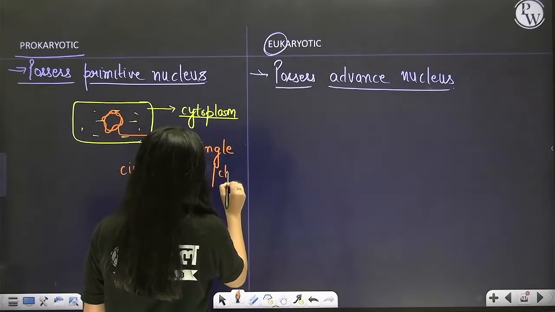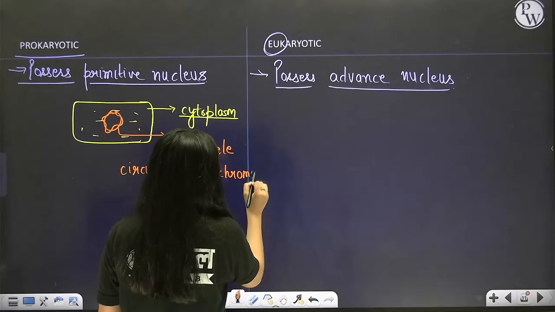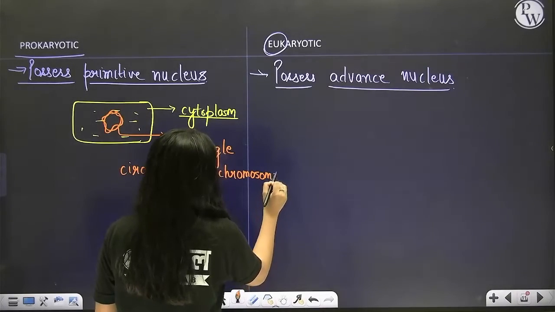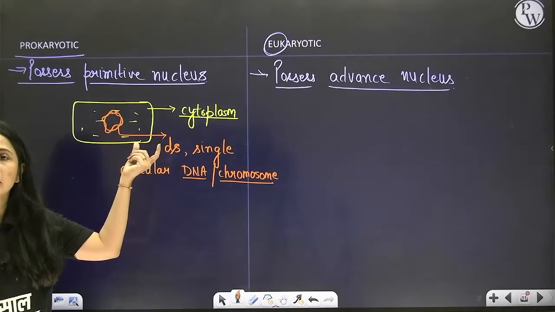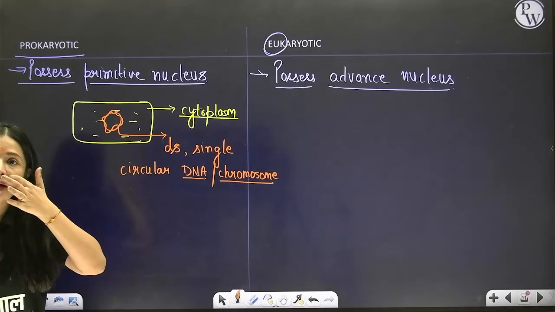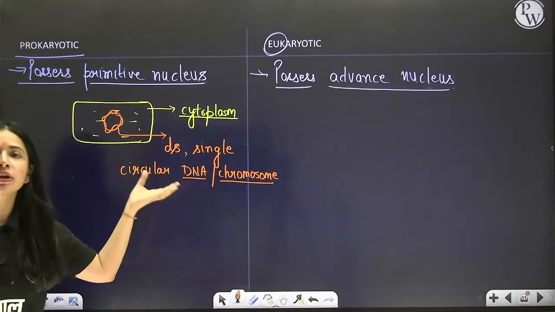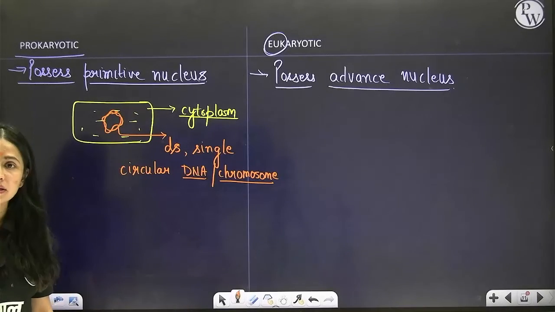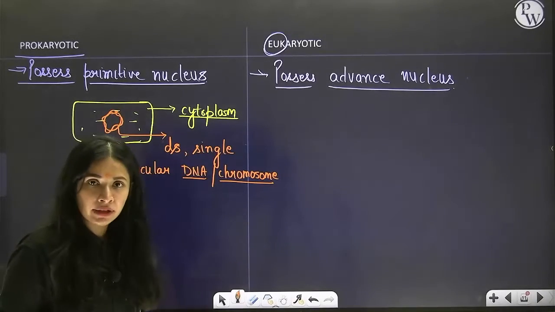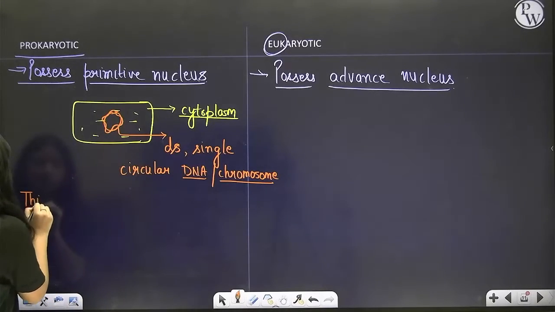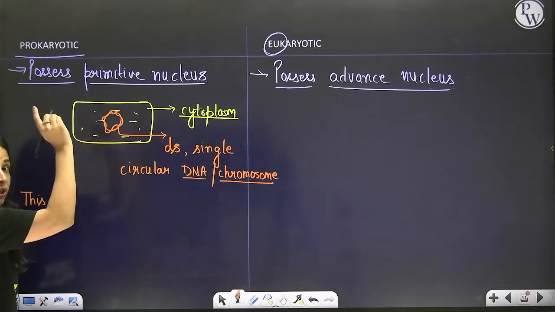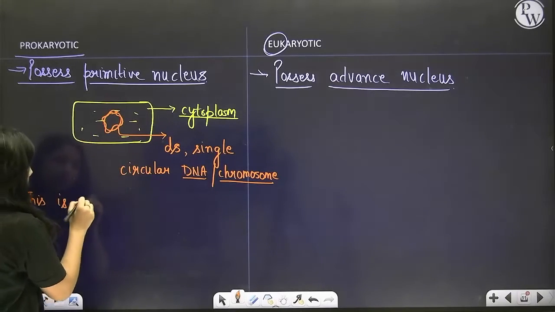Also you can call it a chromosome. So this is the nucleus. Yay, nucleus. This double stranded circular single chromosome is the nucleus of the prokaryotic cell. So isn't it very primitive type? Now, this is diffused in the cytoplasm.